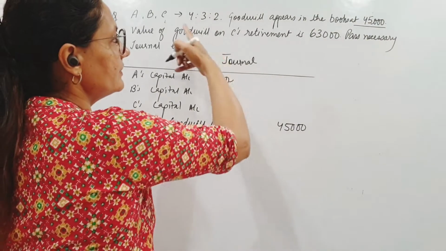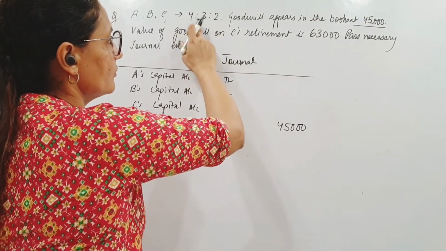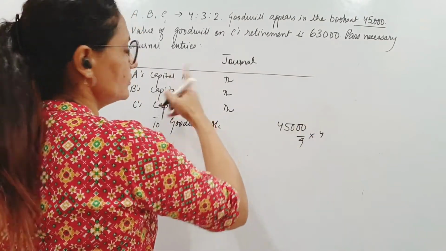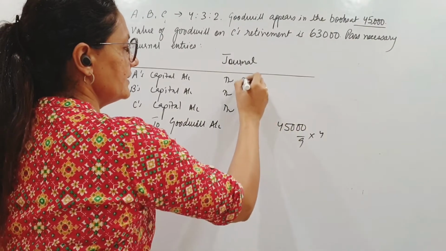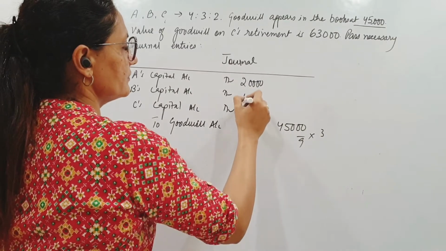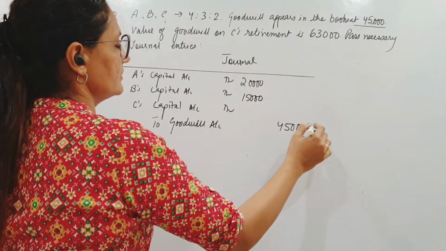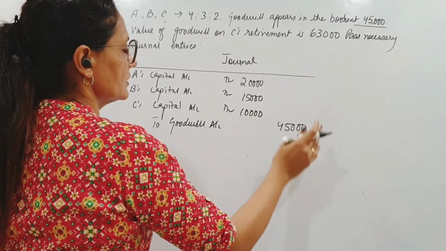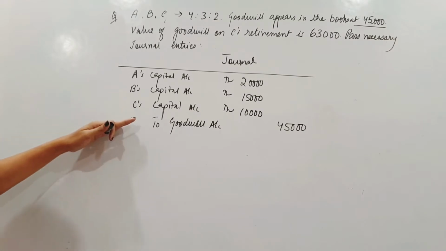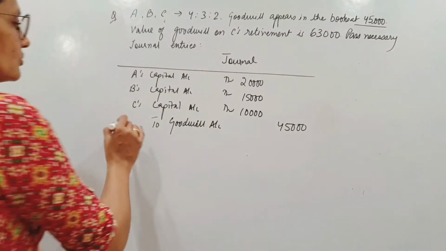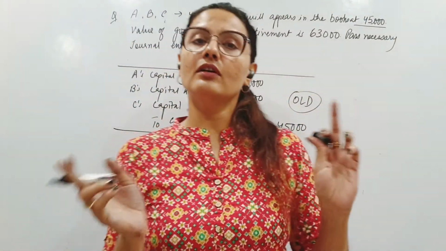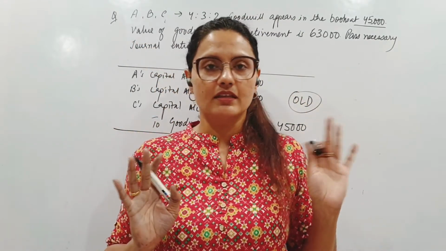So it will be debited in the old ratio. Old ratio, total is how much? 4 plus 3 plus 2 is 9. Divide this by 9. Into 4 will go to A's capital like that. So 9 5s are 45, 4 into 5 is 20,000. Then B's share will be 15,000 and C's 2 into 5, 10,000. That's how we divide this 45,000 as A's capital, B's capital and C's capital. This all has to be written off. So old goodwill, that is the book value of goodwill, is to be written off in the old ratio, the old partners' capital. Same.